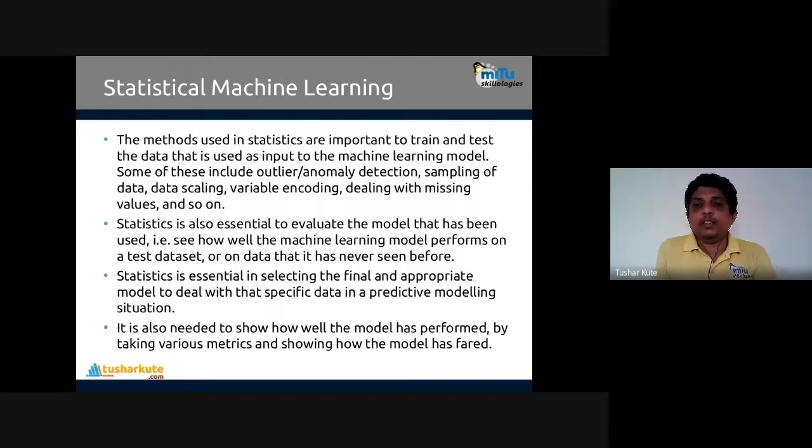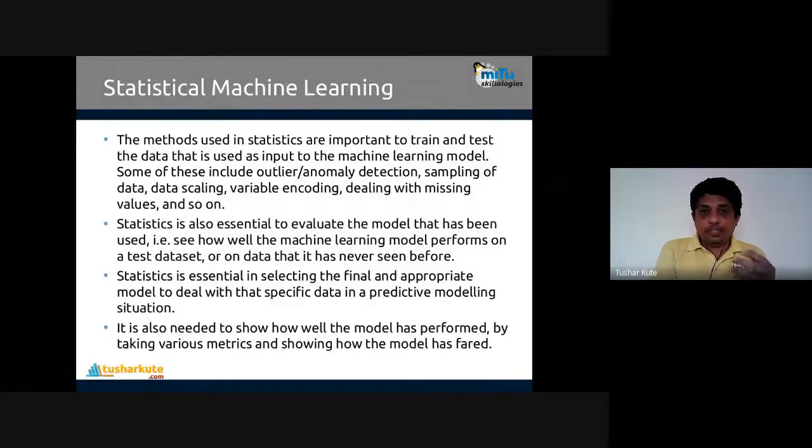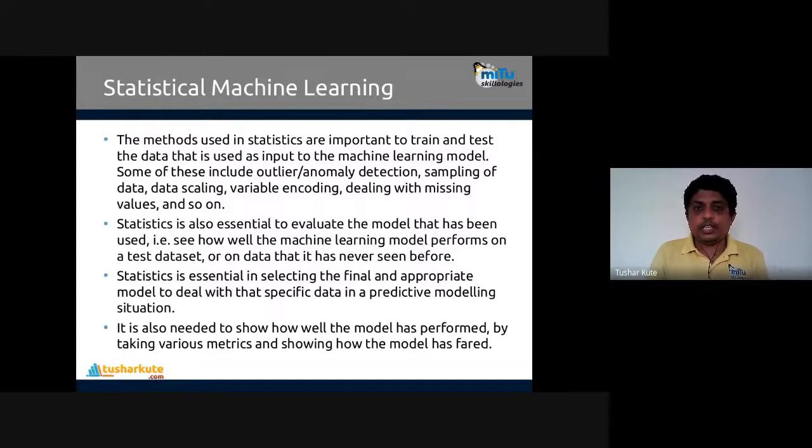Machine learning is something like when you use the previous data, and in that data you find what kind of statistical behavioral model is present. With the help of that model, you do the prediction. What has happened in the past and what will happen in the future can be predicted with the help of machine learning models. In a machine learning model, we require many statistical methods, like outlier detection, anomaly detection, sampling data, data scaling, encoding, missing values, data cleaning, and many others. So machine learning itself is statistics.